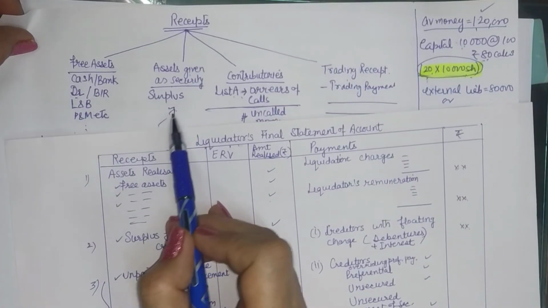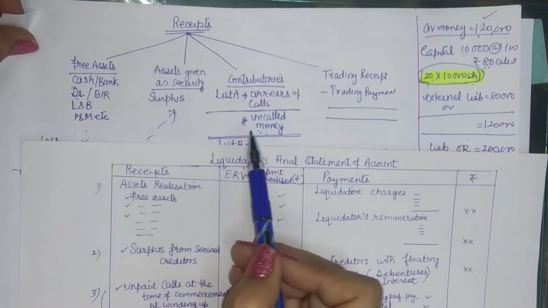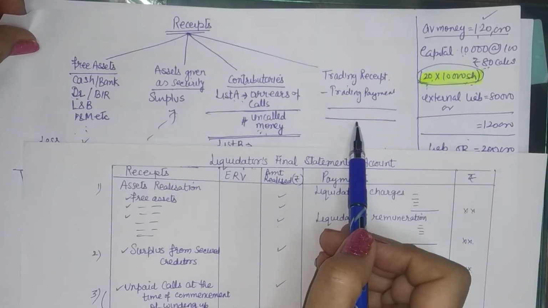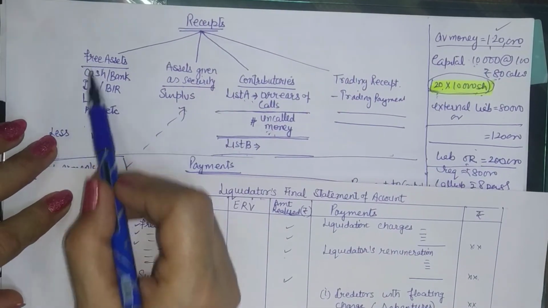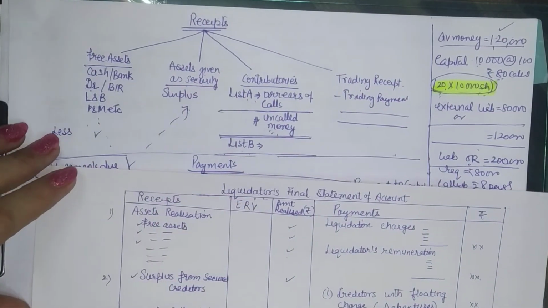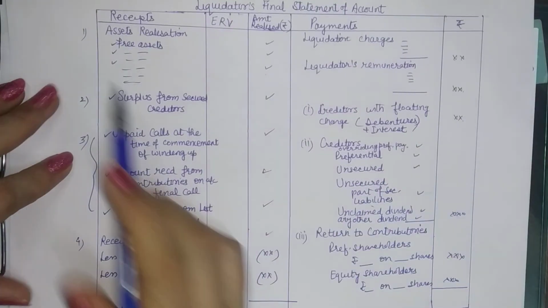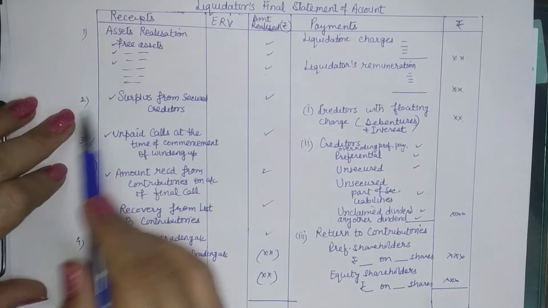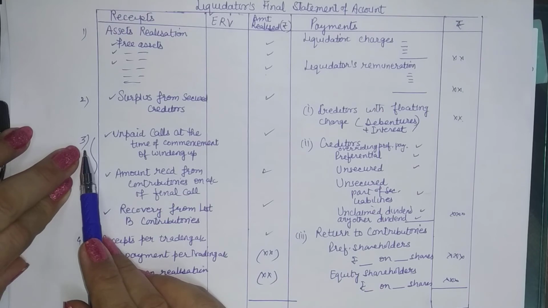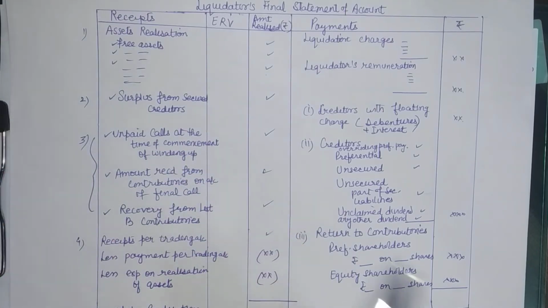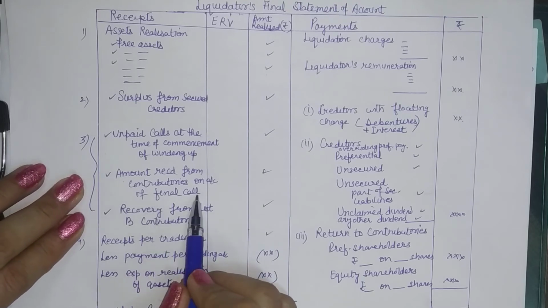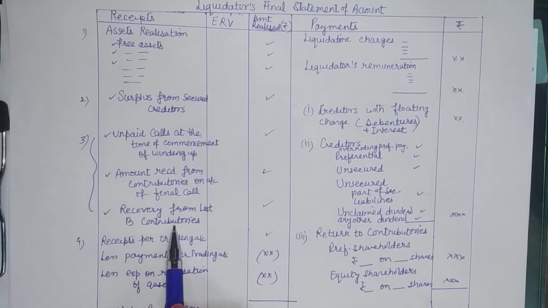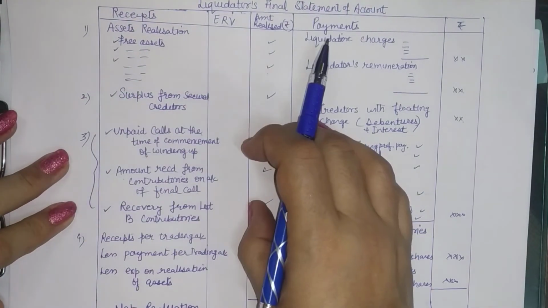Free assets, surplus from securities, money received from contributories, and any kind of trading receipts or payments subject to the expenses on the realization of the assets. So you have number 1 assets realized, free assets, number 2 surplus, number 3 from the contributories, any amount, whether it is uncalled, or received for final call, or the recovery from B list contributories, everything comes under number 3.